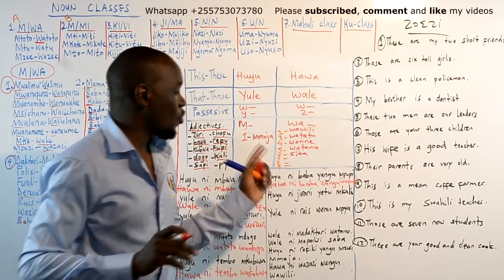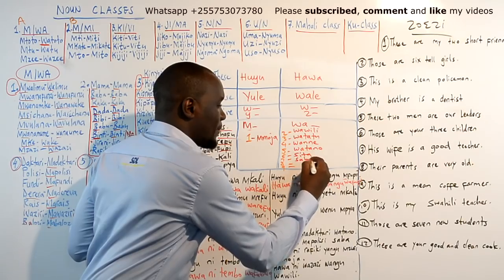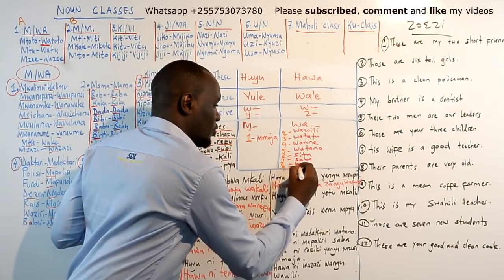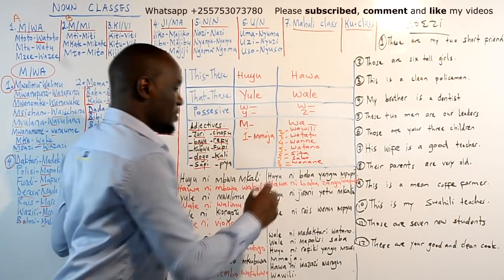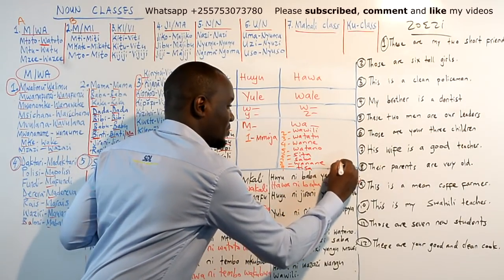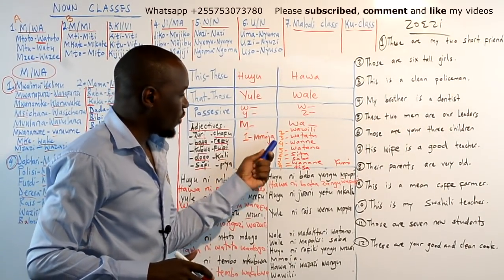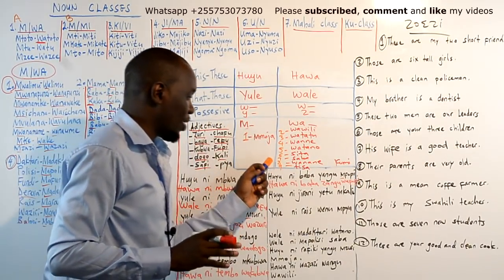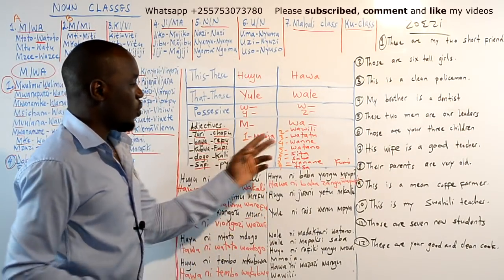We do not have wasita for 6. 7 teachers will be walimu saba. We do not have wasaba for 7 either. 8 teachers will be walimu wanane. See that? 9 teachers will be walimu tisa. 10 teachers will be walimu kumi. So only 1 to 5 change, and also 8. Just them. 1, 2, 3, 4, 5, and 8 will take wa.